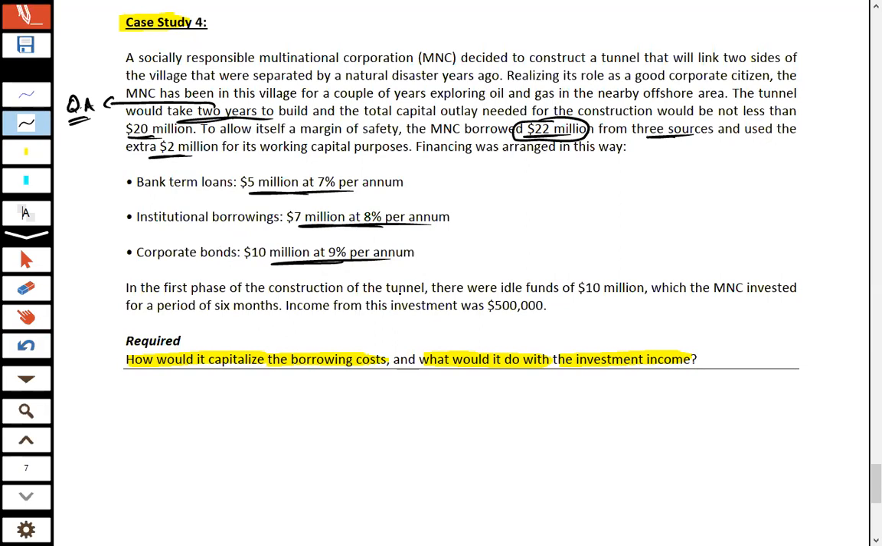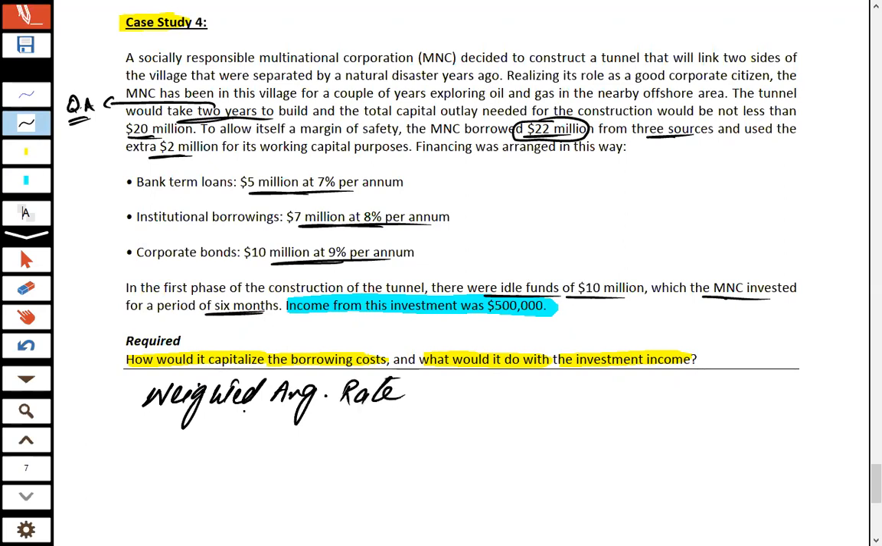In the first phase of construction of the tunnel, there were idle funds of 10 million, which the MNC invested for a period of 6 months, and we don't need to calculate investment income because it's already given that income from this investment was 500,000. Remember, when an entity borrowed funds from different sources, in that scenario, first of all, we calculate the weighted average rate.